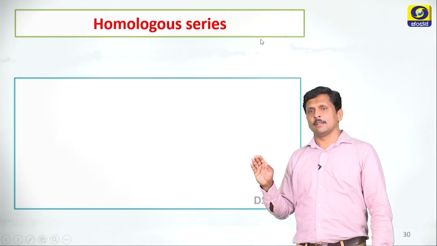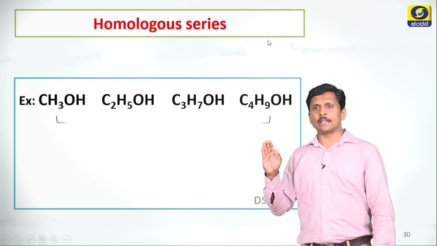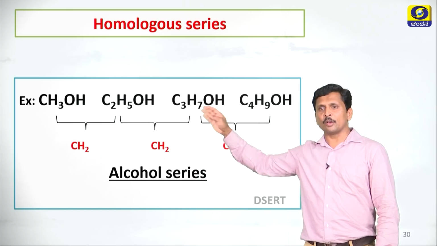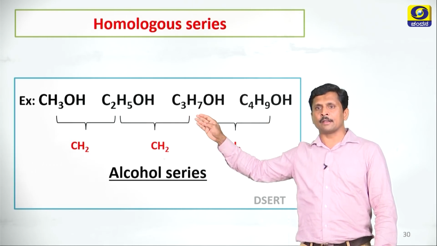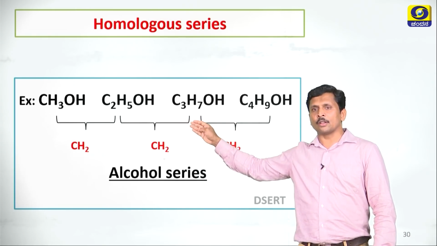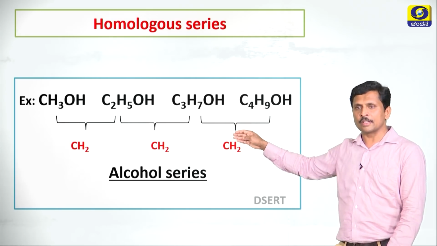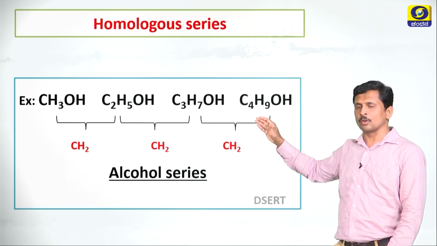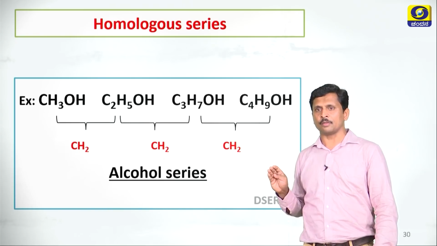Dear students, let us discuss homologous series with an example. Here I will take an alcohol series. Here methanol, ethanol, propanol and butanol are there. See the differences between two successive alcohols. Between methanol and ethanol, one CH2 group; between ethanol and propanol, one CH2 group; between propanol and butanol, one CH2 group. These are examples of an alcohol series of homologous compounds.